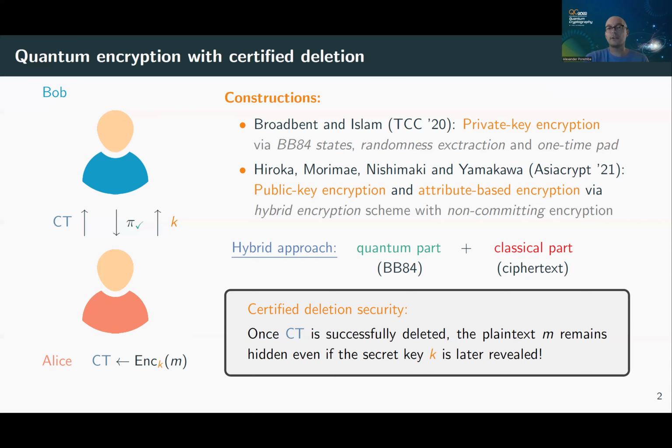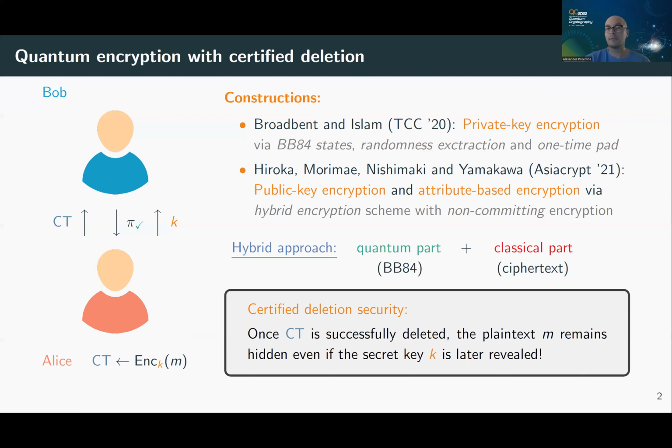Hiroka, Morimai, Nishimaki, and Yamakawa later extended this to public key encryption and attribute-based encryption. The scheme that they used is a hybrid encryption scheme. The idea is you take Broadbent and Islam's scheme, and this will be your quantum part, and then you add a classical part, which is just a classical encryption of the private key of the Broadbent and Islam scheme. This way, you can easily get public key encryption. It's a really simple idea, and even attribute-based encryption if you use something called non-committing encryption. It's required for the security proof.